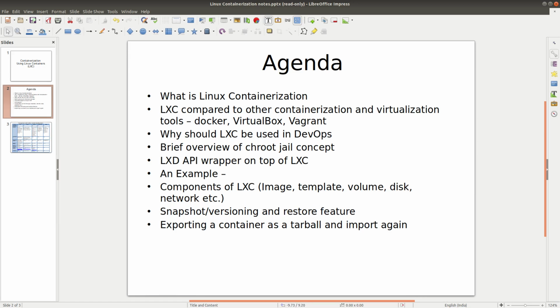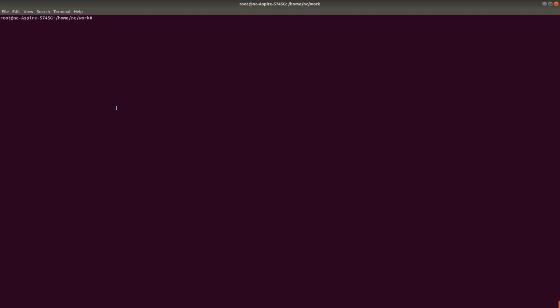So let's start. An LXC image is basically an operating system as a whole. Whereas a Docker image can be an operating system, or it can be an operating system plus a set of customized services to suit your need. So here an image will represent an entire operating system in LXC, whereas in Docker, an image represents a particular service or a particular application.